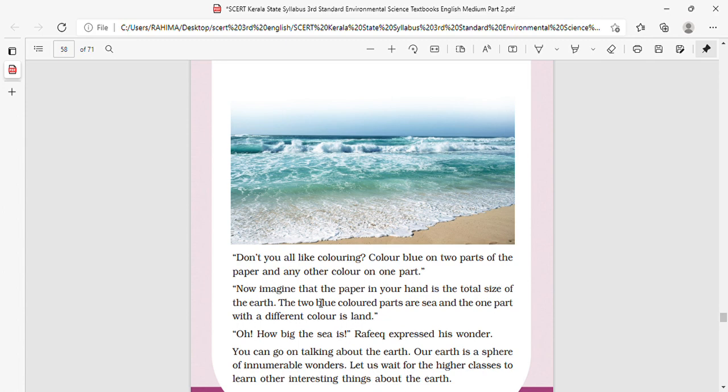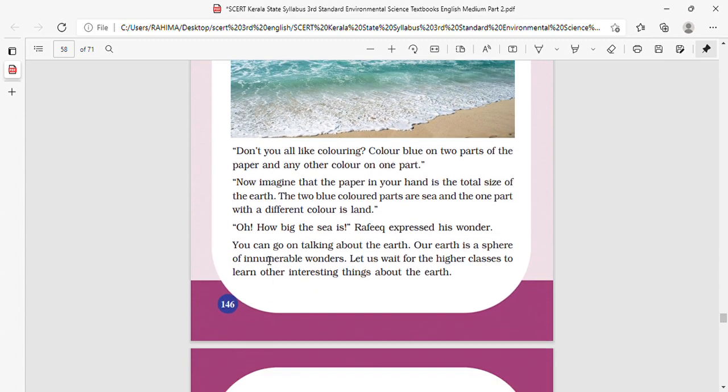Now imagine that the paper in your hand is the total size of the earth. Two parts are the sea and one part is the land. See how big the sea is. Rafiq said, wonder-struck and excited. Now you can go on talking about the earth. Our earth is a sphere of innumerable wonders.